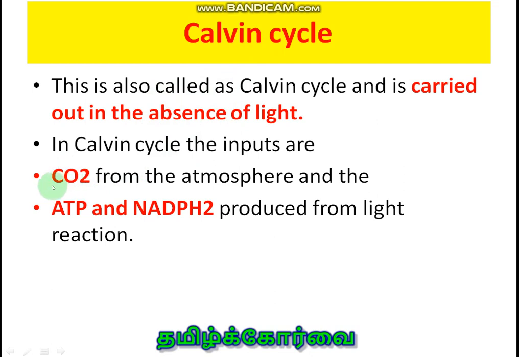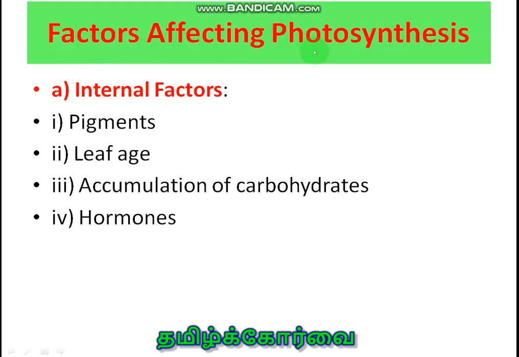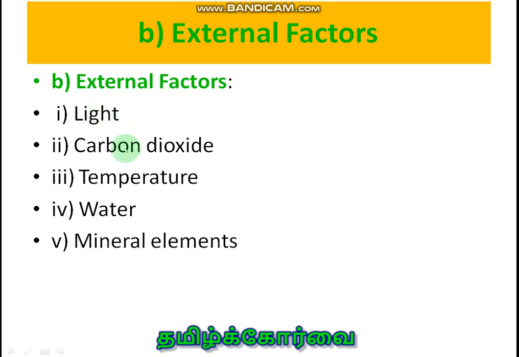Here carbon dioxide is reduced. You see, the carbon dioxide acceptor molecule will accept the carbon dioxide, and NADPH2 will supply the hydrogen to reduce the carbon dioxide in the presence of ATP. So glucose molecules are produced, and again the carbon dioxide acceptor molecules are regenerated with the help of one more ATP molecule. Factors affecting photosynthesis: internal factors are pigments, leaf age, accumulation of carbohydrates, hormones. External factors: light, carbon dioxide, temperature, water and mineral elements. So these are the external factors.